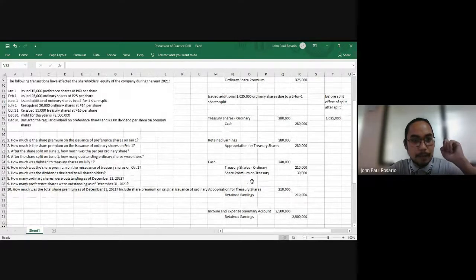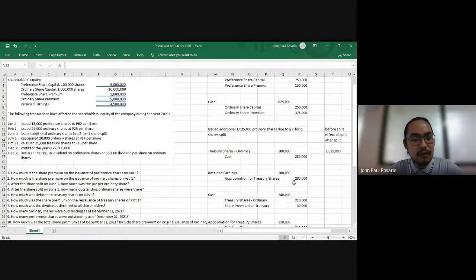But before we can journalize, we still have to know how many outstanding preference shares and outstanding ordinary shares are entitled to receive dividends. For preference shares, we have 100,000 originally, plus the additional 15,000 on January 1.